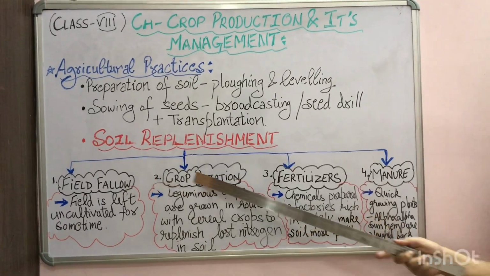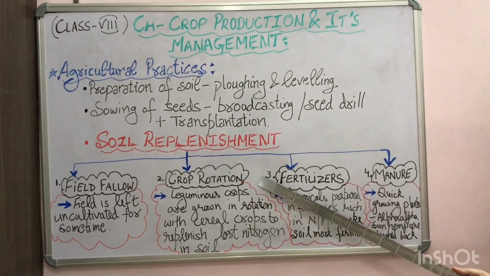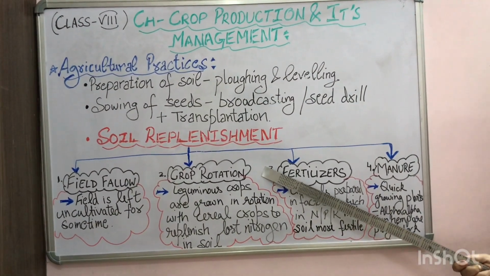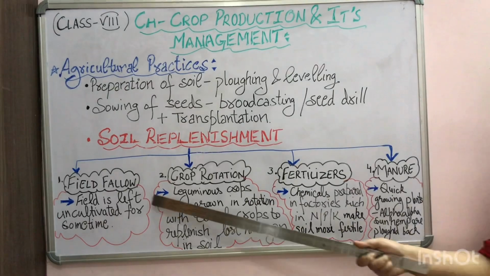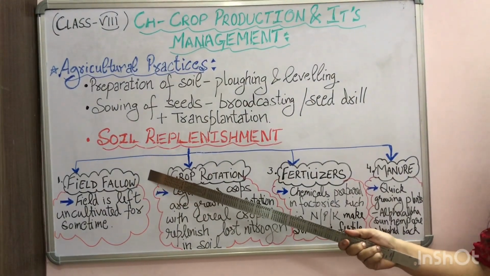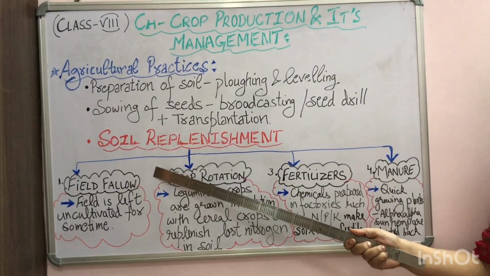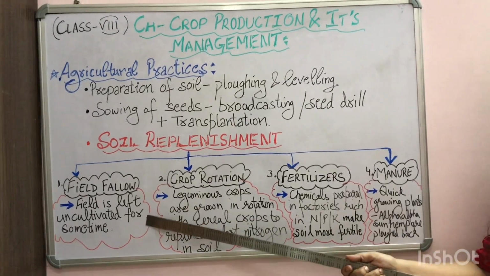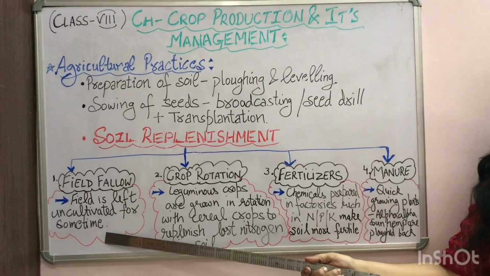There are 4 methods we have to discuss over here to replenish the soil, which would be followed by an interesting activity which we will be doing. The first method is called field fallow. This is a very simple method where the field is left uncultivated for some time.